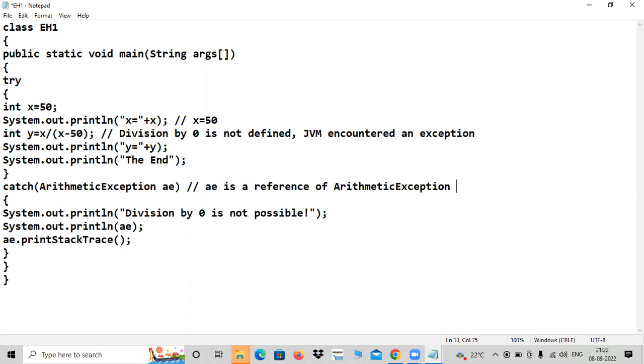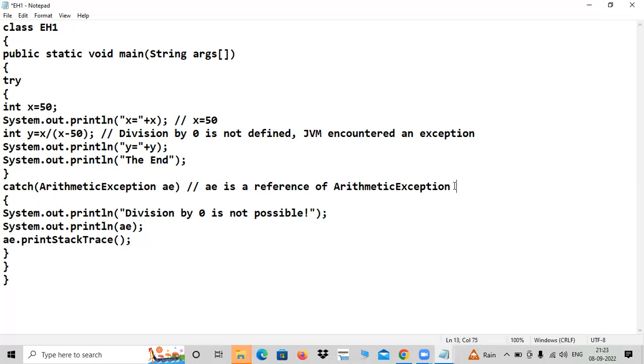Stack means last in first out, right? In your C language, it was there in the past. Last in first out, just like a tray. One end will be blocked, and from the top end only you can either push or pop elements. So an exception stack will be there, meaning all suitable messages will be there. From the exception stack, we have to use that word. JVM, here it is, arithmetic exception.